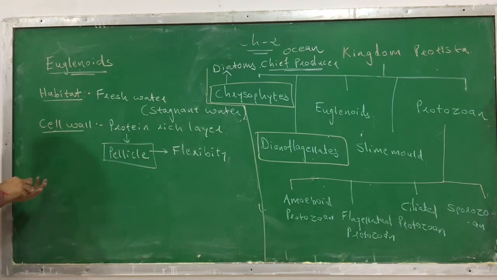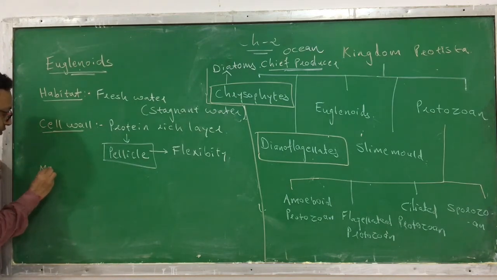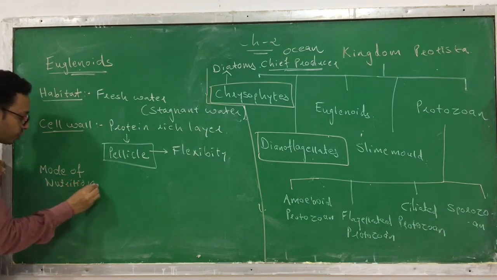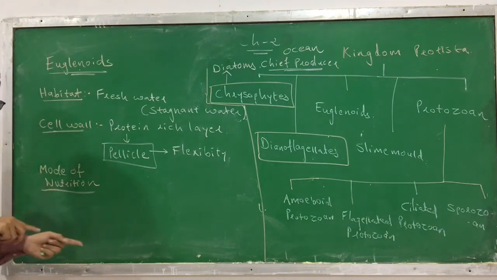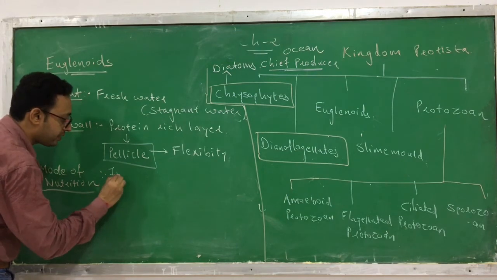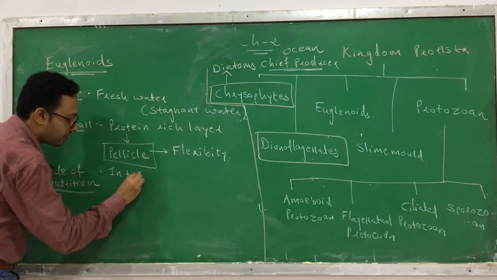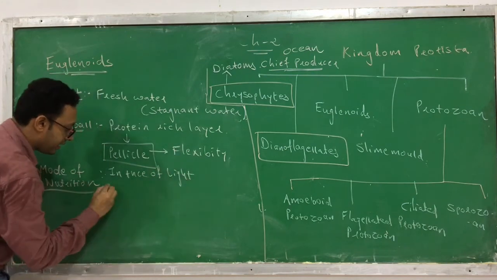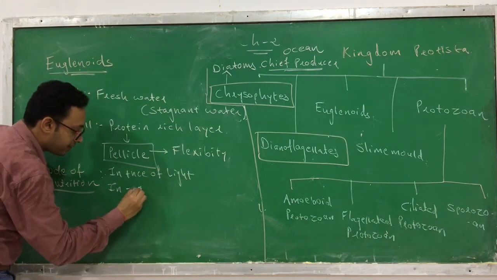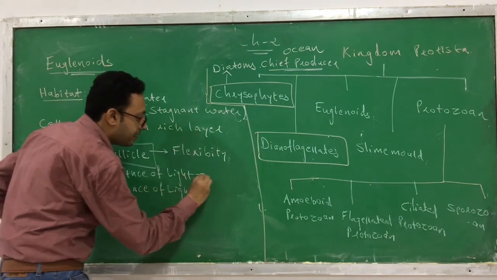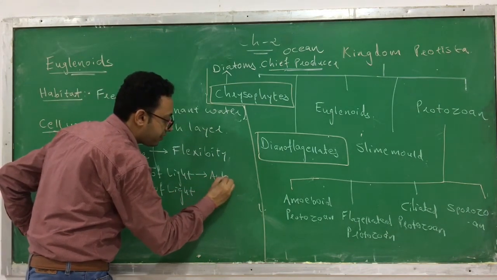Now, if you go for the mode of nutrition, what mode of nutrition do they have? Here there are two modes: in presence of sunlight and in absence of sunlight. In presence of sunlight, they behave as autotrophic.